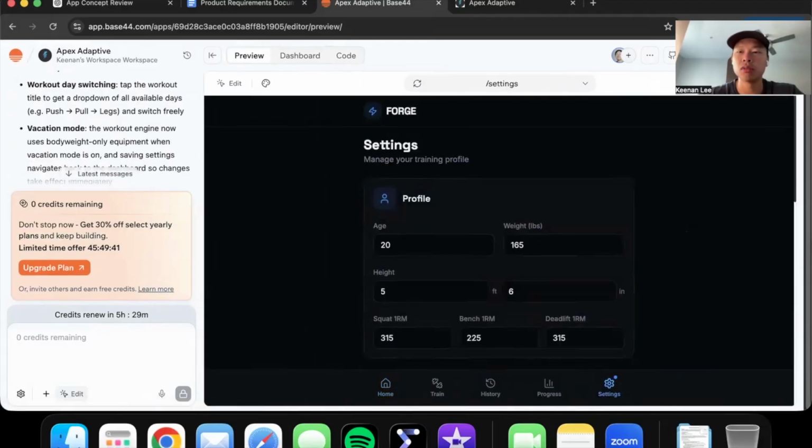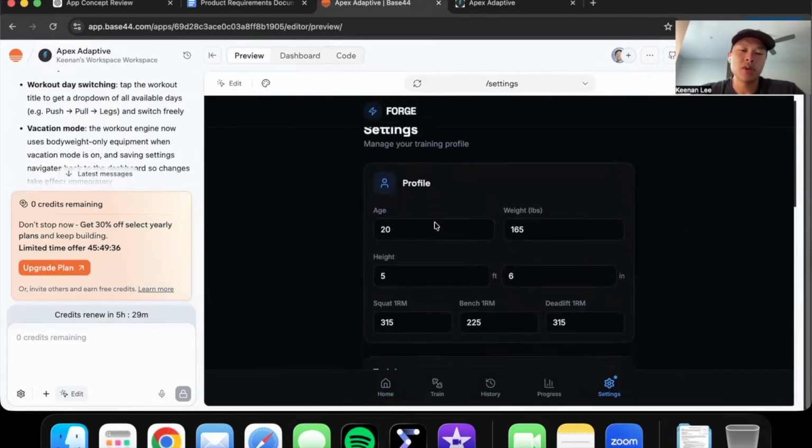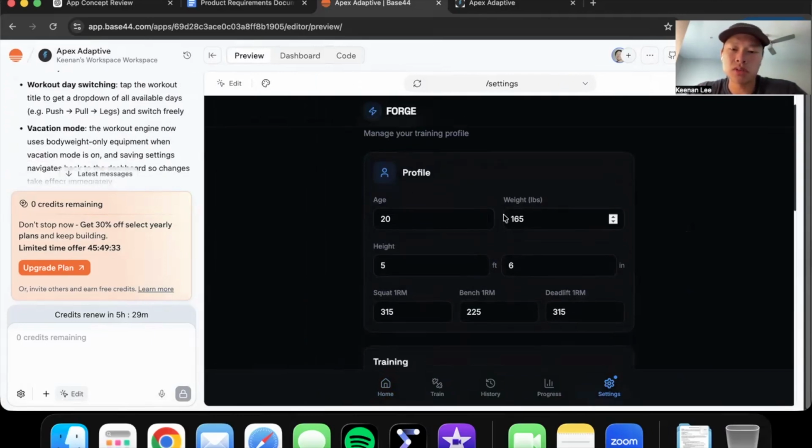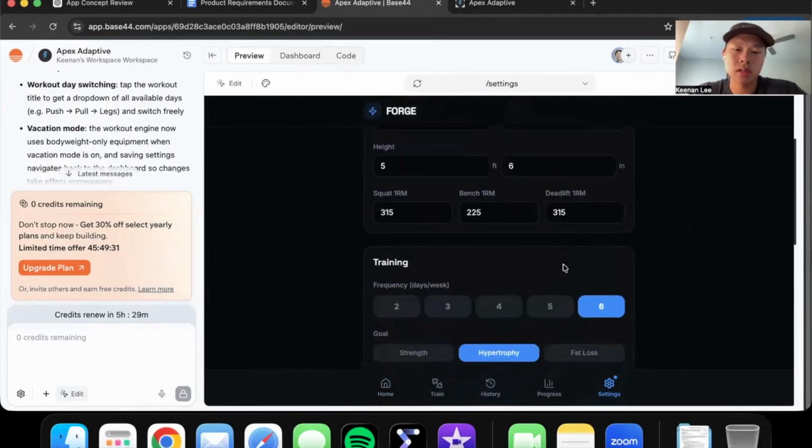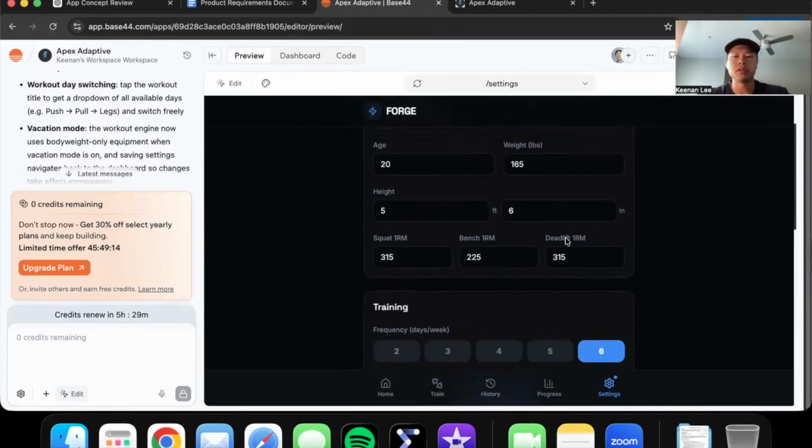First of all, I can't really show when I first logged in because I already entered in my info. But basically, when you first log in, you enter in your profile, so your age, your weight, height, and then, like I said, you can enter in your squat, bench, and deadlift 1 rep max. It will use this data to basically recommend weights. So if I put like 315, 145, 135, whatever, it would save that information to help me program exercises. I am not 5'6". I am 5'8". There you go.